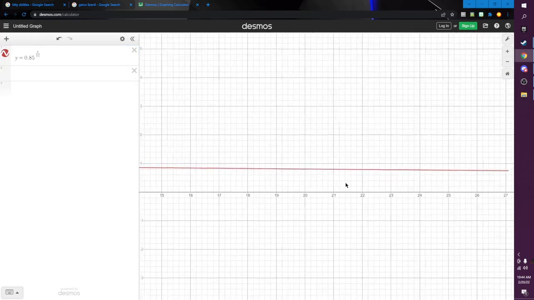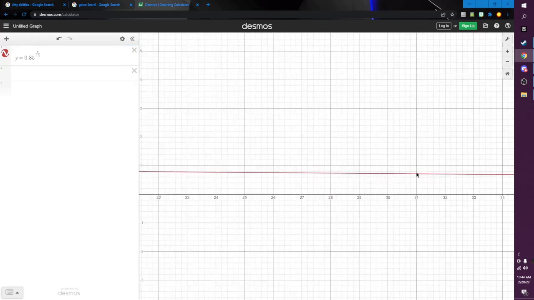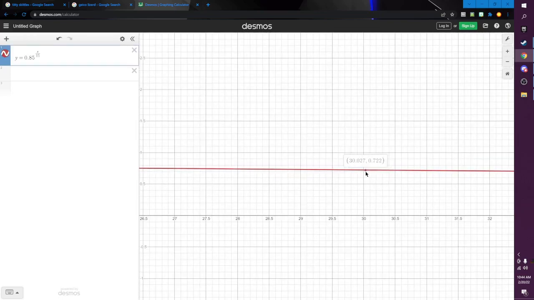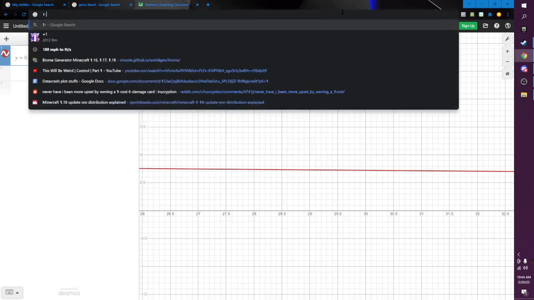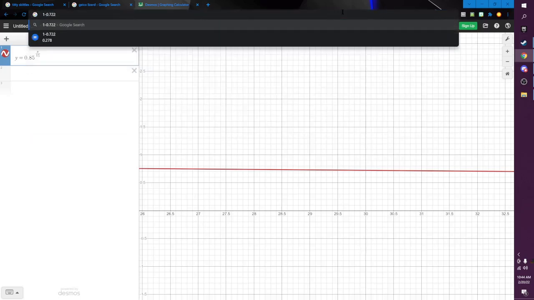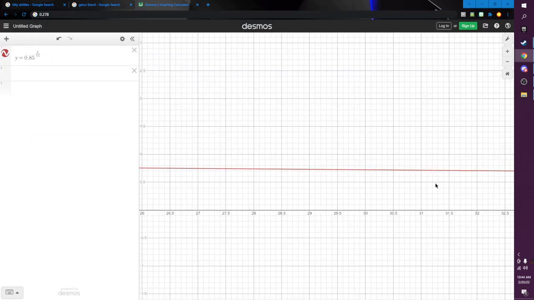And like I predicted, if we do this again, spend another 15 minutes switching to GEICO, we will have 0.722 left. So we'll save 1 minus 0.722, about 27.8%.